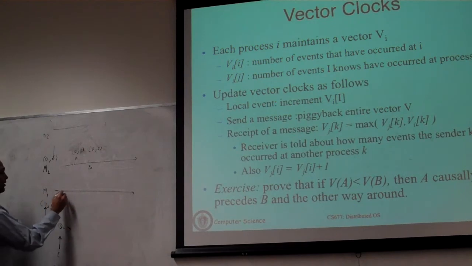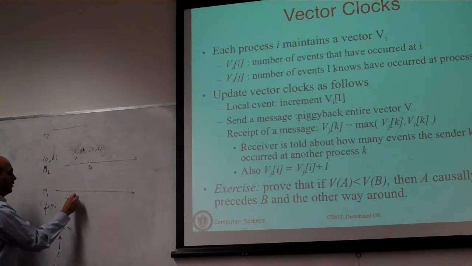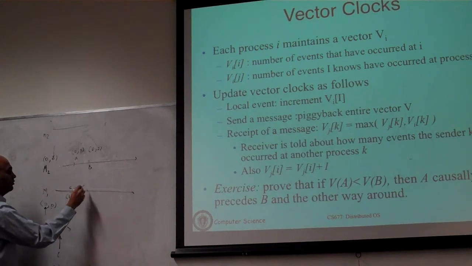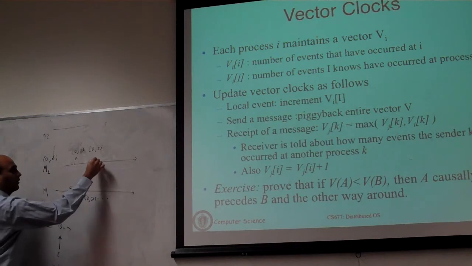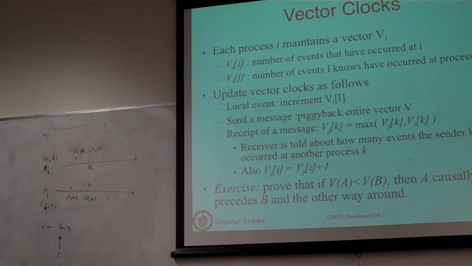On machine 1, you will do the same thing. So if you have event C, that's going to go there. Basically, if you ignore all other elements, you are just doing what Lamport's clock does. You are taking your clock, which in this case is the ith entry of the vector.